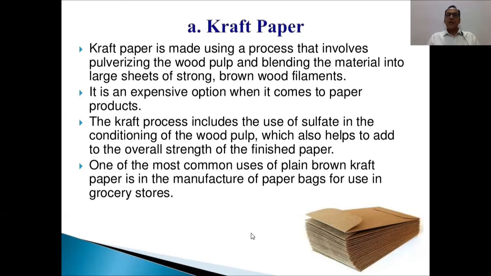And craft paper is made using a process that involves pulverizing the wood pulp and blending it into large sheets of strong brown wood filaments. It is an expensive option when it comes to paper products. The craft process includes the use of sulfate in conditioning of wood pulp, which also helps to add to the overall strength of the finished paper. So it is a little bit strengthy.